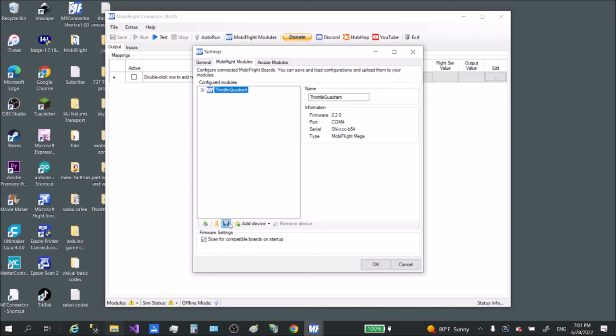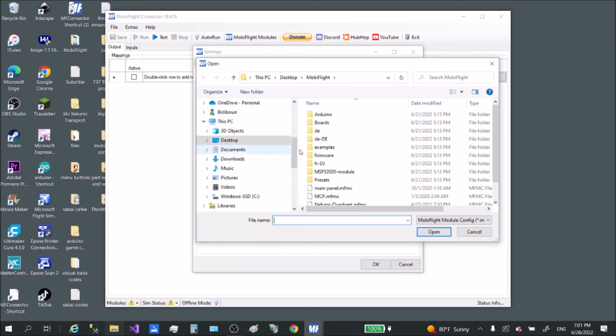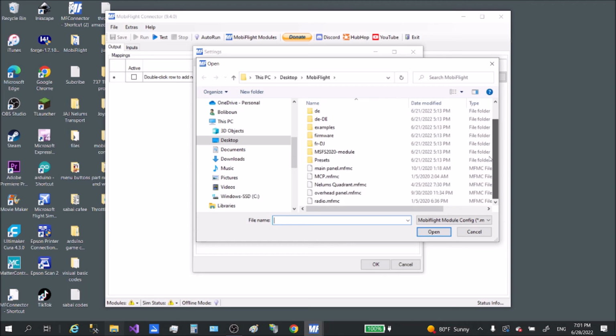Okay, so go down here to the bottom, click on the folder, and you want to select the MobiFlight folder, the one that we had installed. Okay, once you go to that folder, you want to look for that file that you had copied into that folder. Alright, so the file would be Nellum's quadrant. Go ahead and double click that.